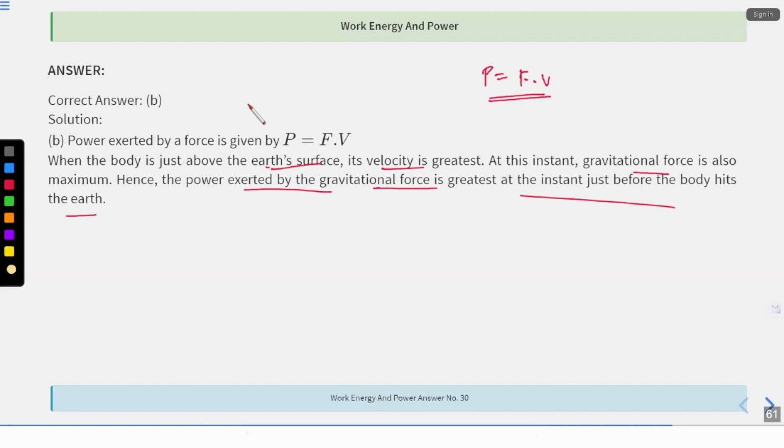What this explanation is basically trying to tell you is just understand one thing. If this is the surface of the earth, and I am releasing a ball from here, if my ball is moving up, its velocity is getting reduced, correct? It will get reduced and at one point it will become zero. Where was the maximum velocity of the ball?